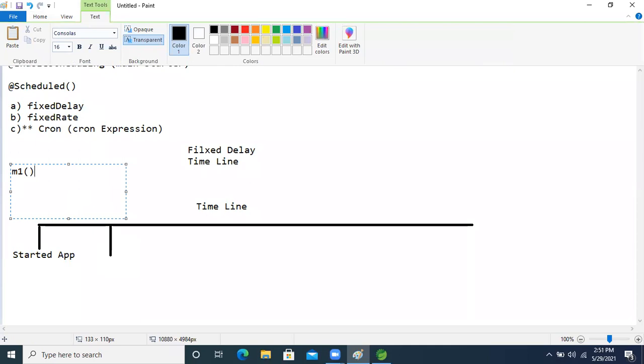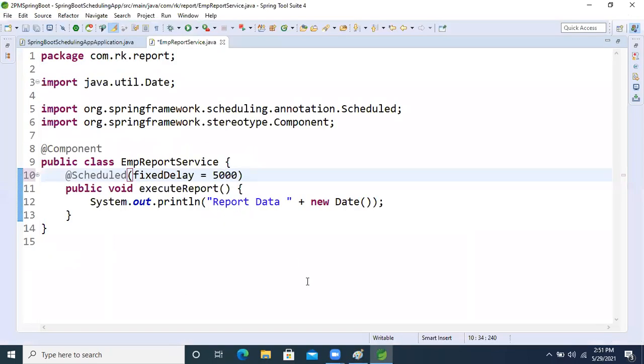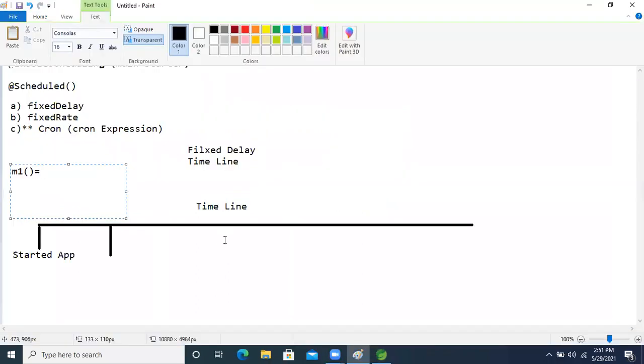The M1 method is there, right? M1 method is executing every 5 seconds, right? That is the time we are giving, 5 seconds. So every 5 seconds, our M1 method is executing now. This is the executing time.